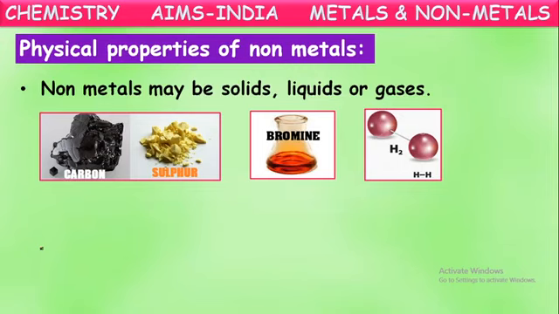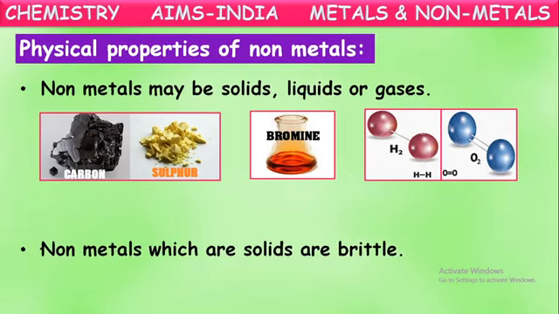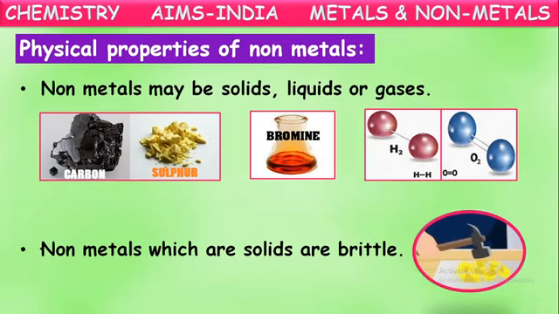So in this way, non-metals are available in three states. Some are in the solid state, some in the gaseous state, and even some in the liquid state. Even hydrogen and oxygen are gaseous non-metallic elements. Non-metals which are solids are brittle. Have you heard this word brittle?